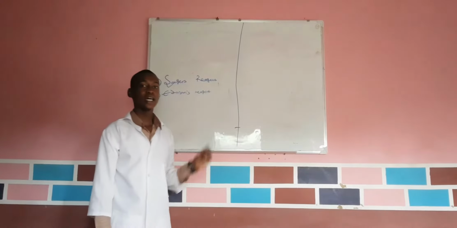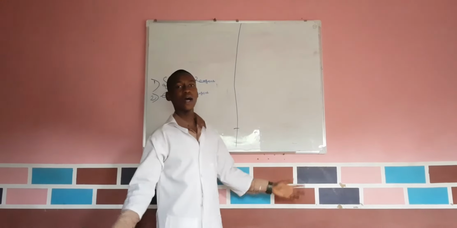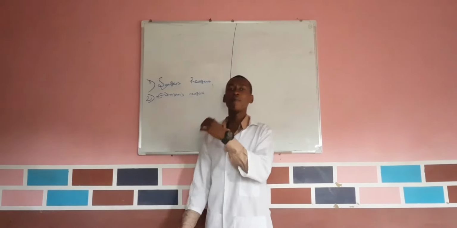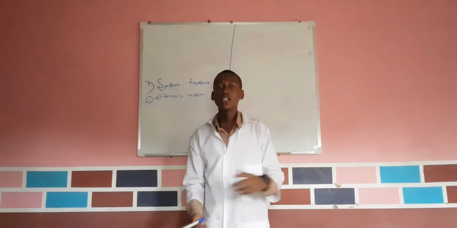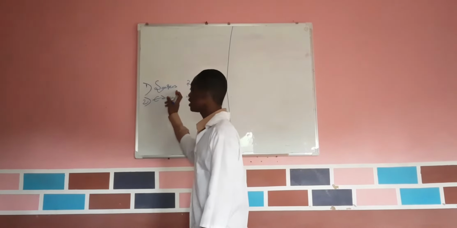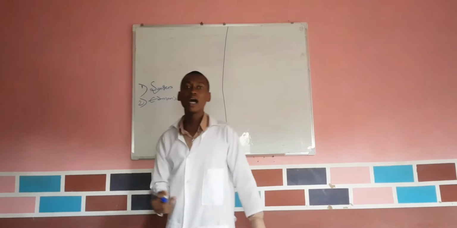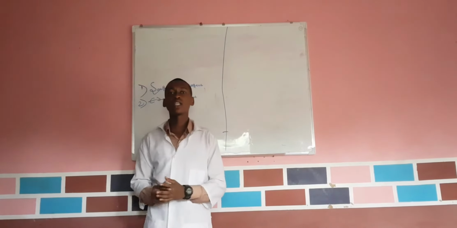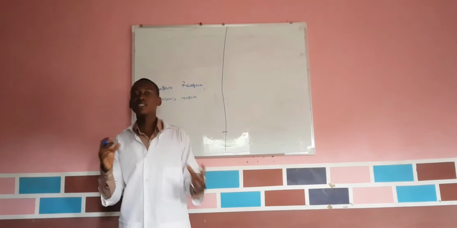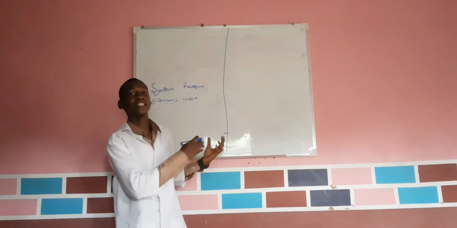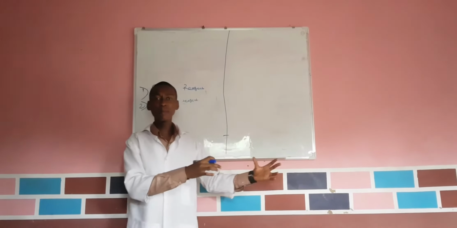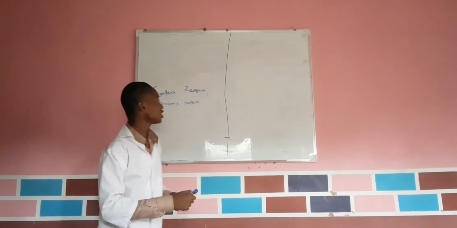Now, when we're talking about Sanger's reagent, how does it work? Remember that we have a man known as Frederick Sanger. This Frederick Sanger uses this Sanger's reagent to determine protein. Sanger's reagent contains 1-fluoro-2,4-dinitrobenzene. We use this reagent to determine the N-terminus of a protein. Let's check how it works.